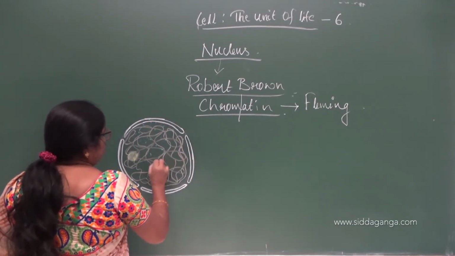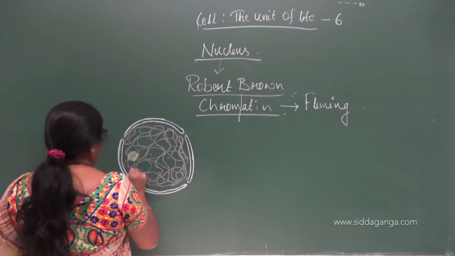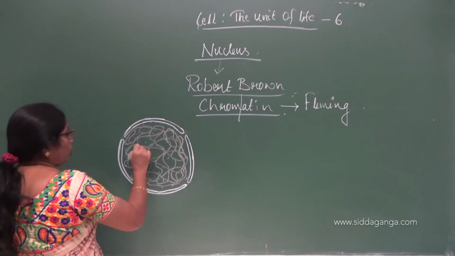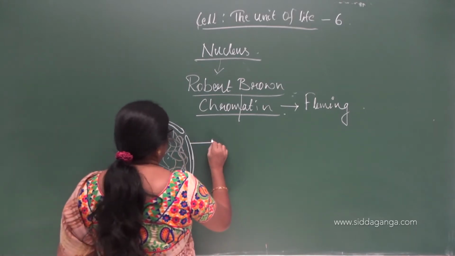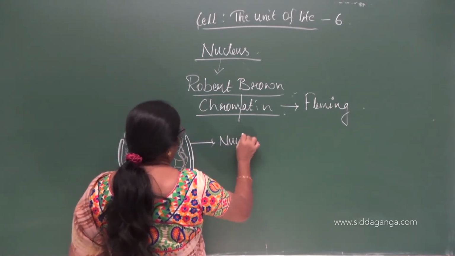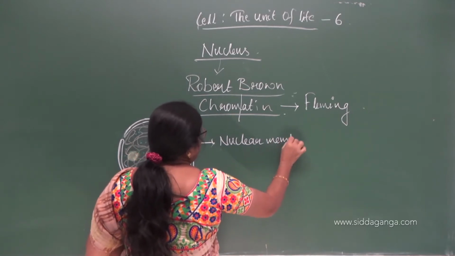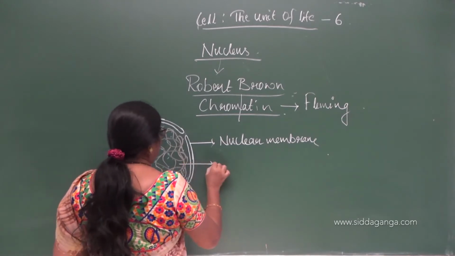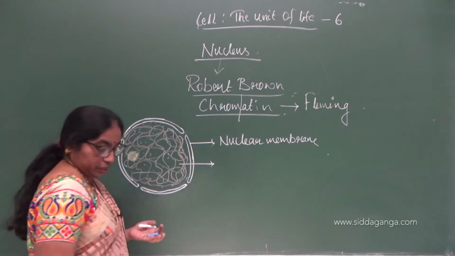The nucleus has four important parts. One is the nuclear envelope or the nuclear membrane. Then the nuclear matrix or the nucleoplasm.